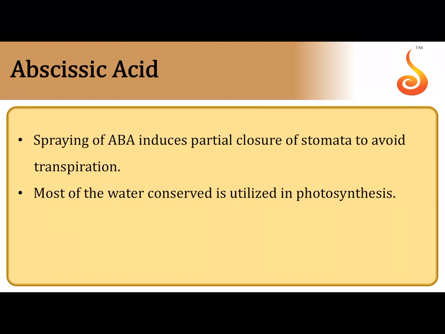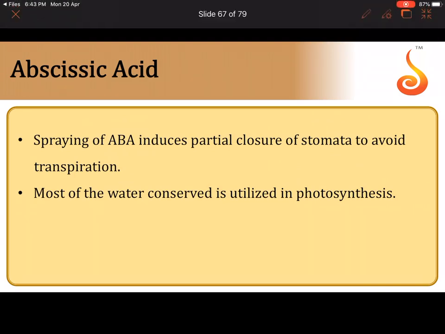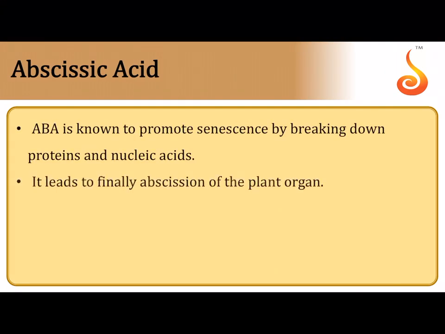Spraying of abscisic acid induces partial closure of stomata to avoid transpiration. So it is usually an anti-transpirant because it will prevent transpiration by closure of stomata. Most of the water is conserved and utilized. So if a plant is not losing enough water vapor to transpiration, then it can make use of that water for the process of photosynthesis. We know that water splitting happens during non-cyclic photophosphorylation.